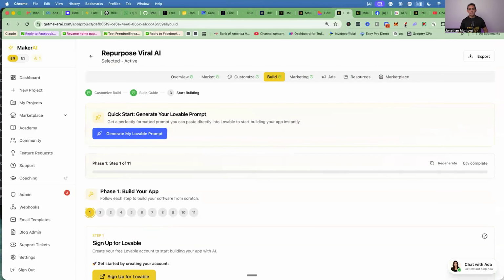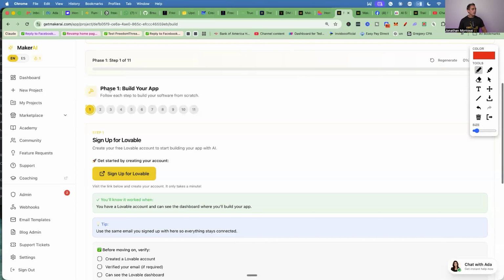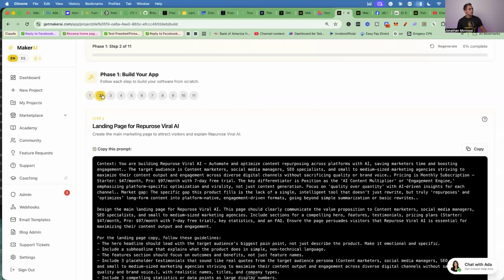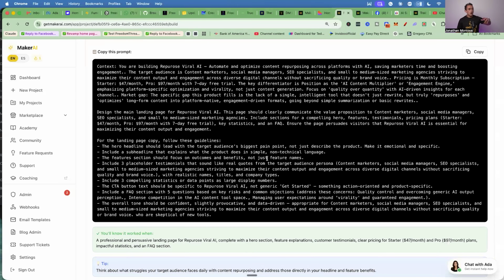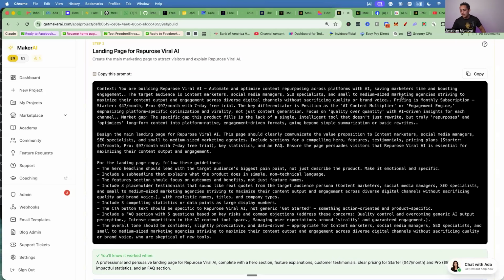Now, in the build section here, this gives you a step-by-step copy and paste prompt, okay? So right here, it says phase 1, build your app. Now what I do is first you're going to sign up for your builder. Remember, this is your builder here. Now you go through it step by step. So step number 2, this is going to build you a page so you can sell your software. Okay. Now it took all the research and it built this. That way it's super easy for you to just copy and paste, okay? So all you have to do now is copy and paste, okay?